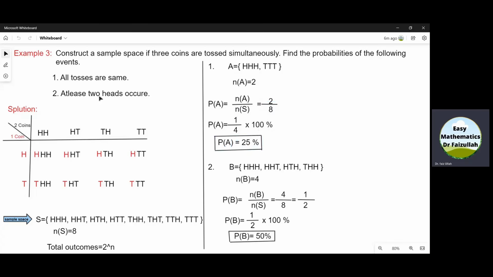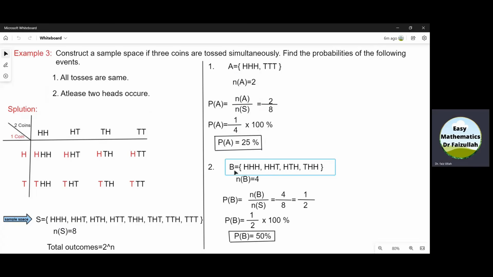To find the probability of the second event, we represent that event by B, which contains only those outcomes in which there are at least two heads. So the first one is HHH, the second one is HHT, then HTH, and the last one in which there are at least two H is this one, THH. So we get an event B here.